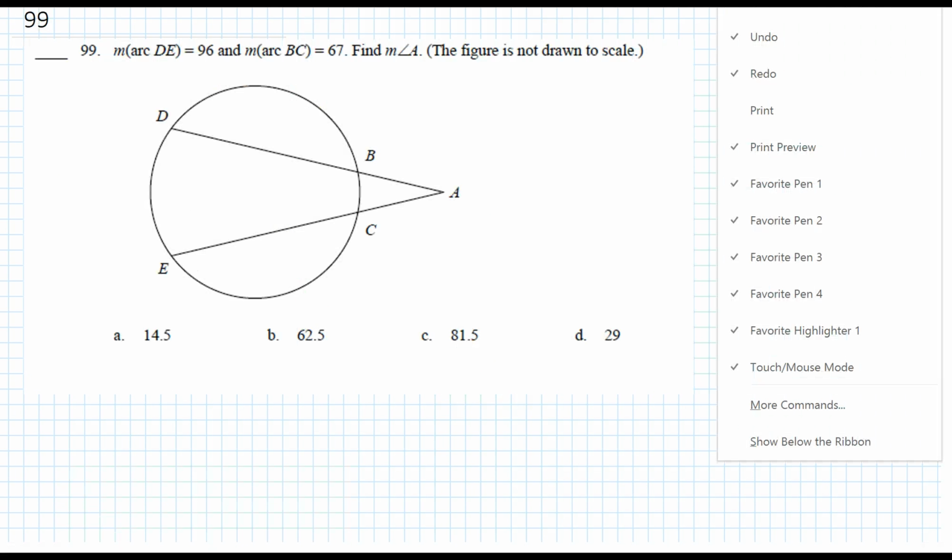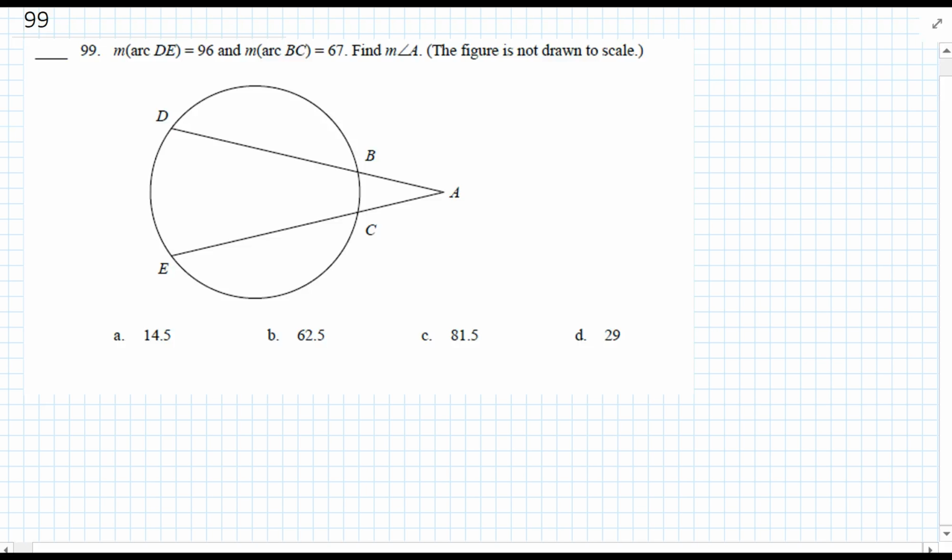Okay, number 99. The measure of arc DE is 96, and the measure of arc BC is 67. It says find the measure of angle A. Well, since A is outside the circle, the measure of angle A is equal to 1/2 the difference of the intercepted arcs, which would be 96 minus 67.